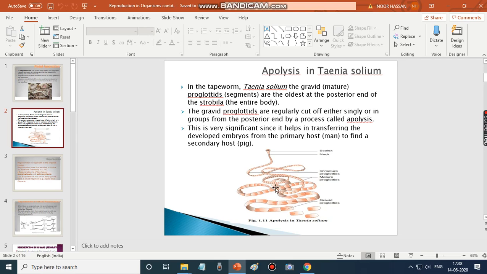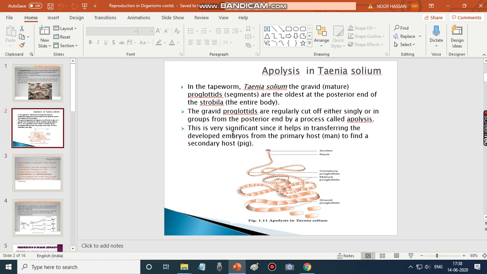The gravid proglottids are regularly cut off, either singly or in groups. This process is called apolysis.